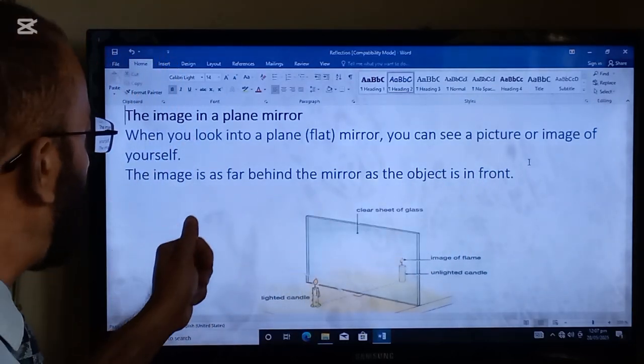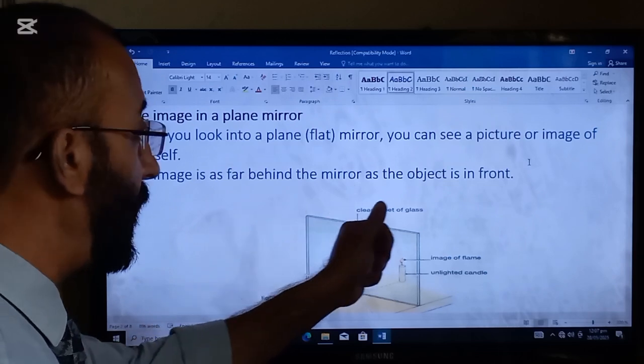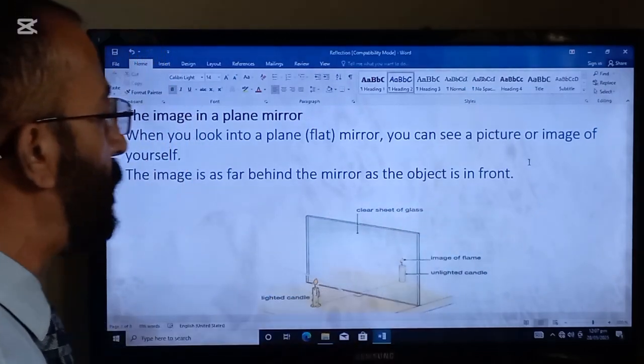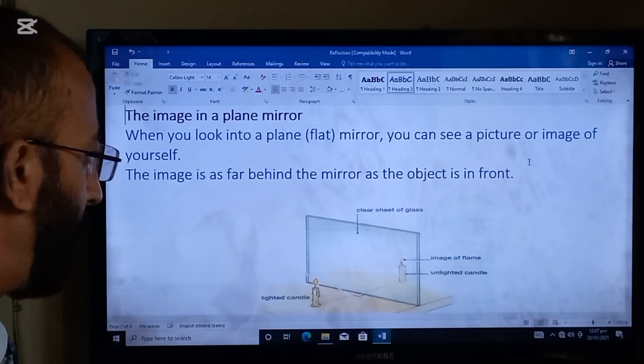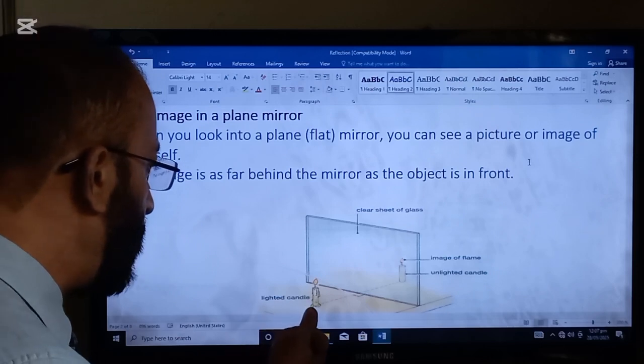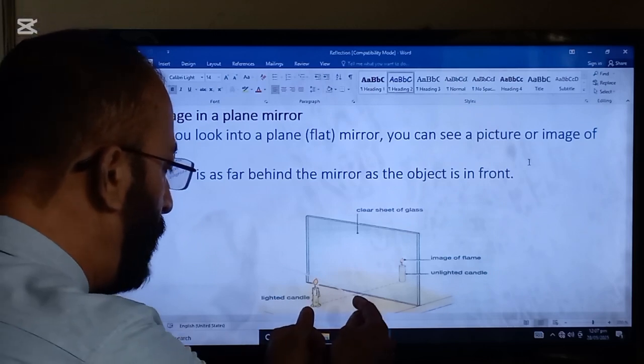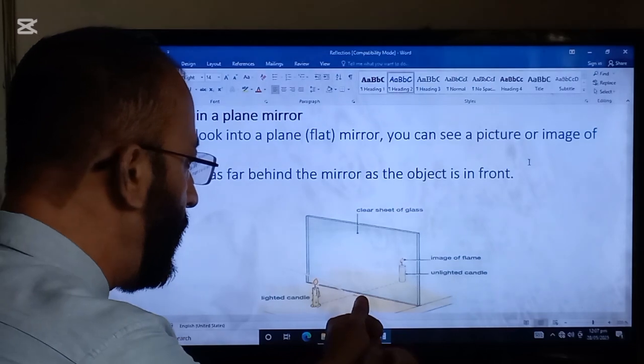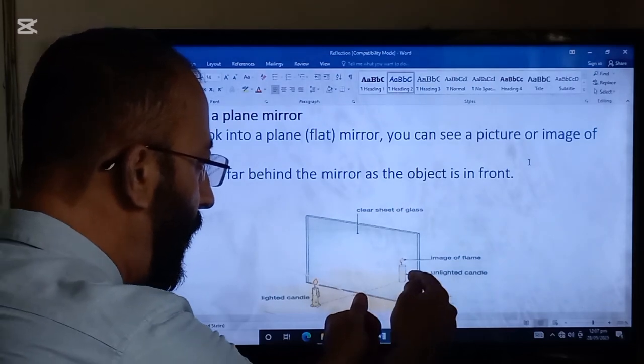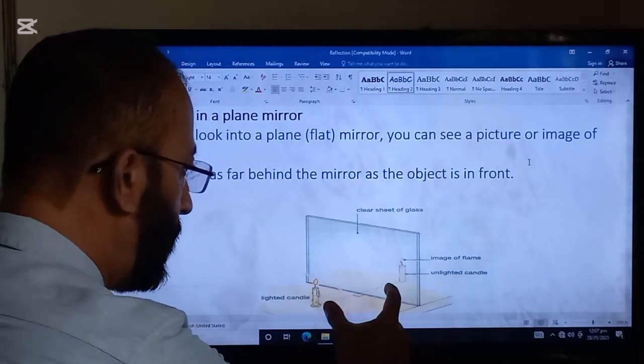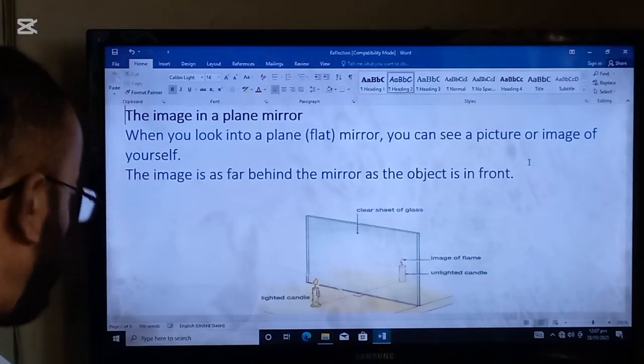The image is as far behind the mirror as the object is in front. So this is a very important point. The distance between the real object and the mirror will be equal to the distance between the mirror and the image. These two distances will be equal.